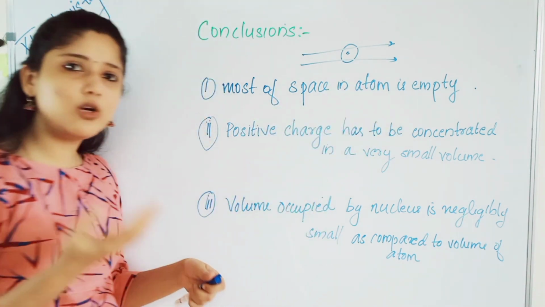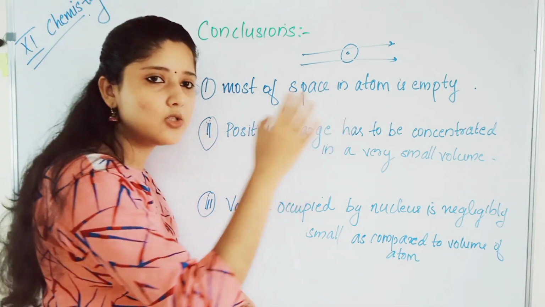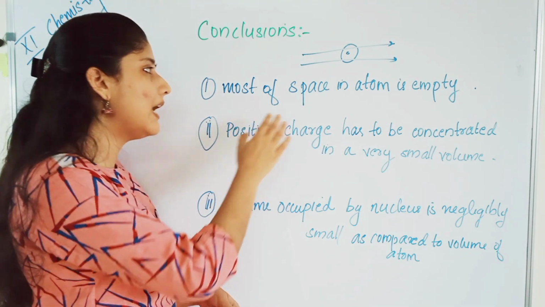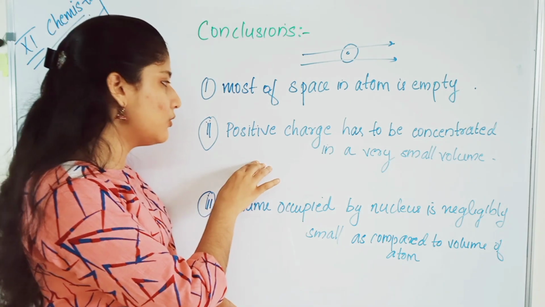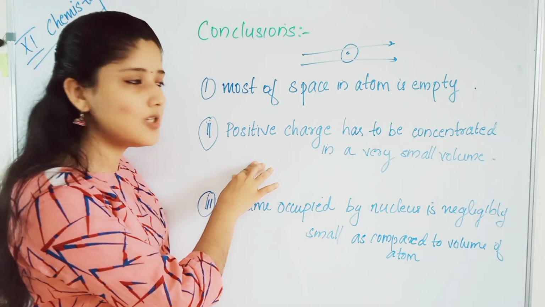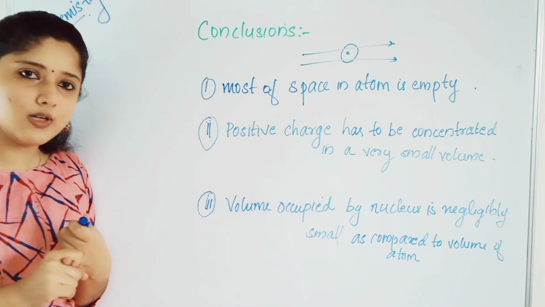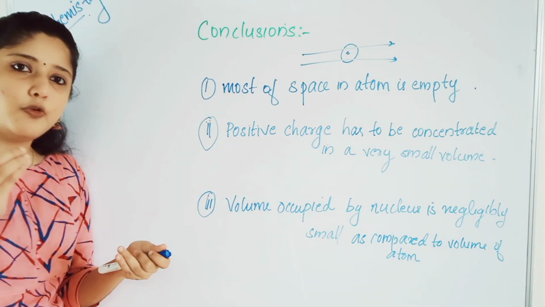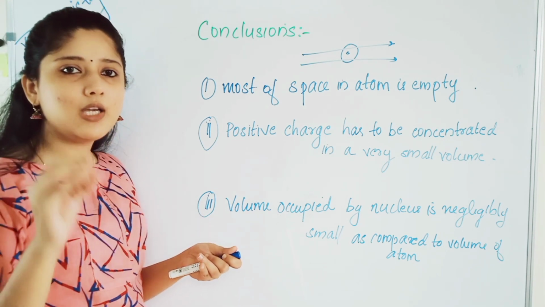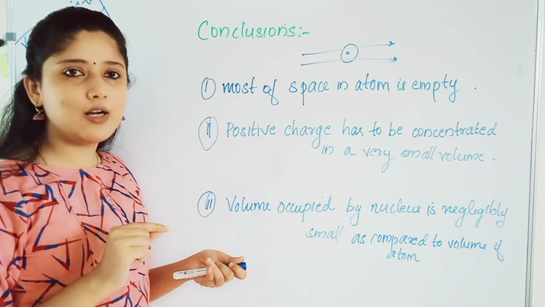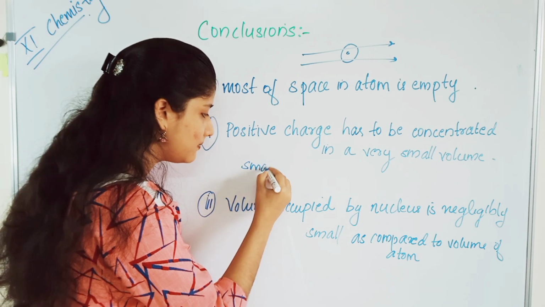If there is any charge only, it will deflect, isn't it? So most of the alpha particles pass through the gold foil. As a reason, he said that most of the space in the atom is empty. The next conclusion is that the positive charge has to be concentrated in a very small volume. Why? Because what was the second observation? Very few alpha particles pass through the gold foil and get deflected by small angles, isn't it? Few particles passed and got deflected by small angles.